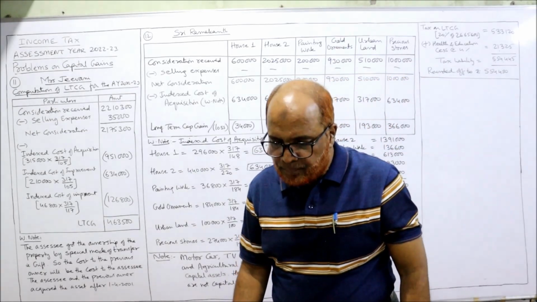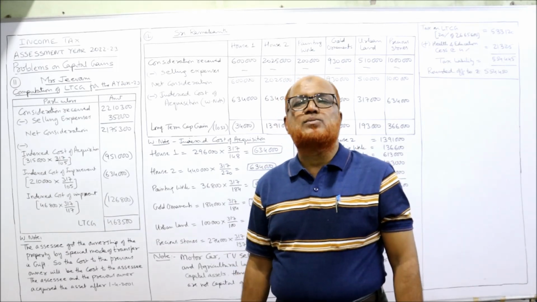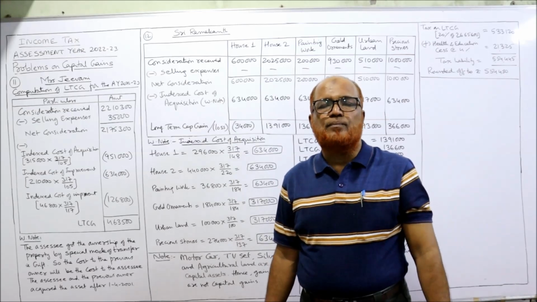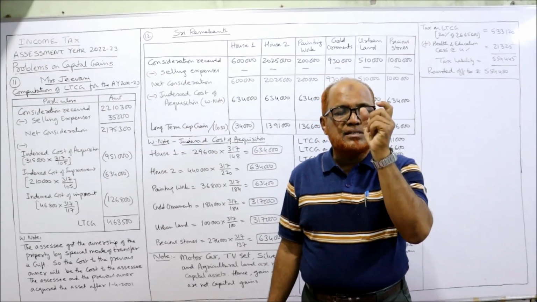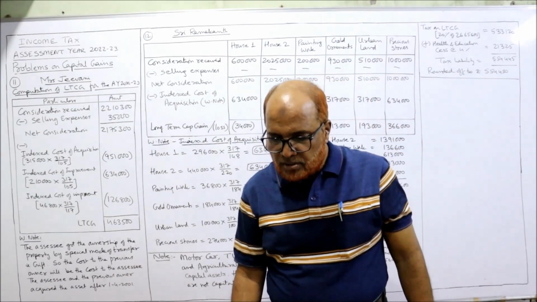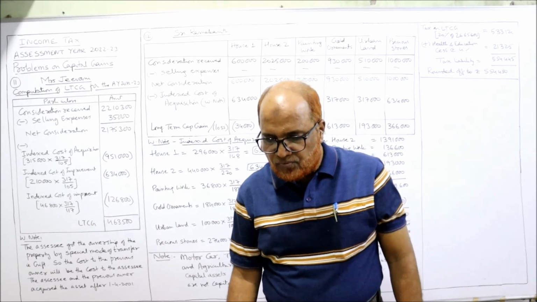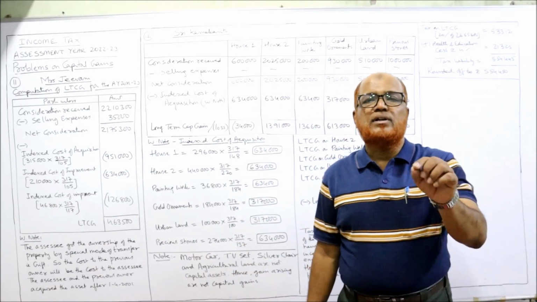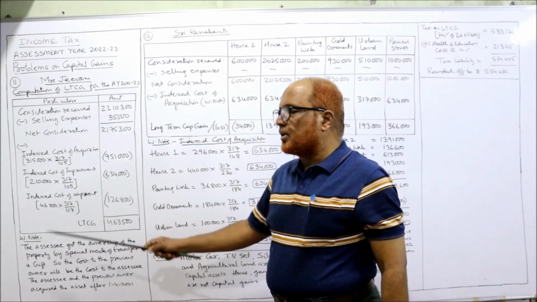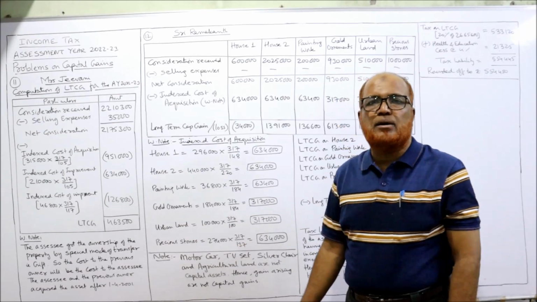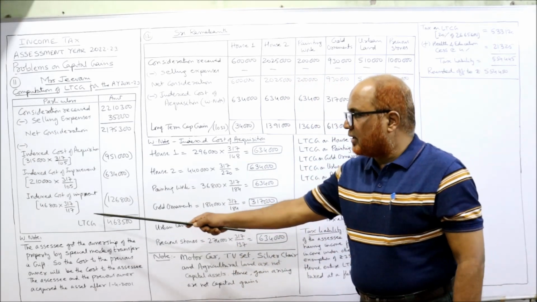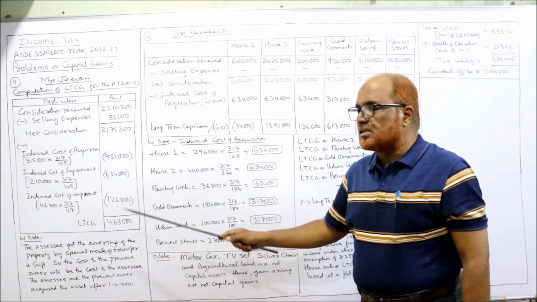Similarly, some more additions and renovation of the house, capital expenditure. Normally renovation of the house we treat as a revenue expenditure, but specifically given in the problem it is a capital expenditure, so we should take it into account. So in August 2005 it is 46,800, the capital expenditure incurred. So indexed cost of improvement: 46,800 into 317 divided by, what is the index number for 2005-2006? 117. So divide by 117, we'll get 1,26,800.